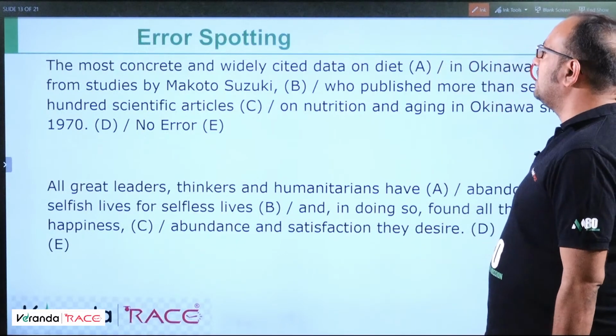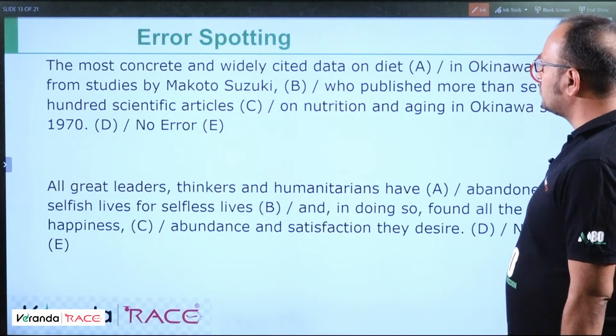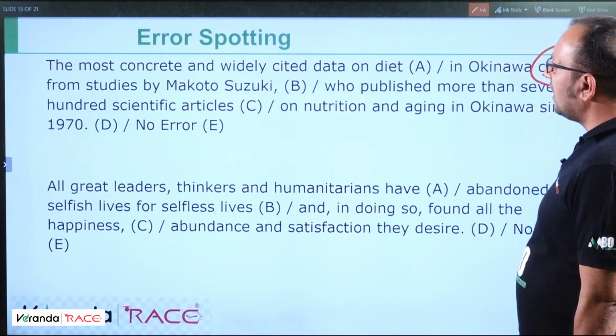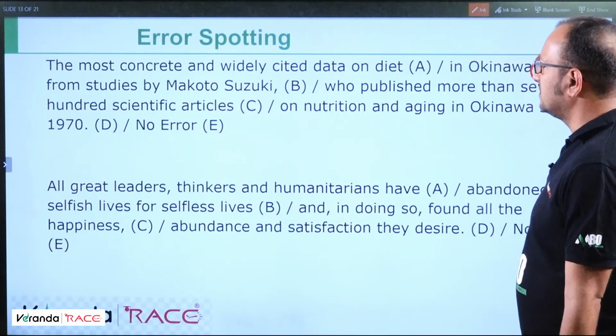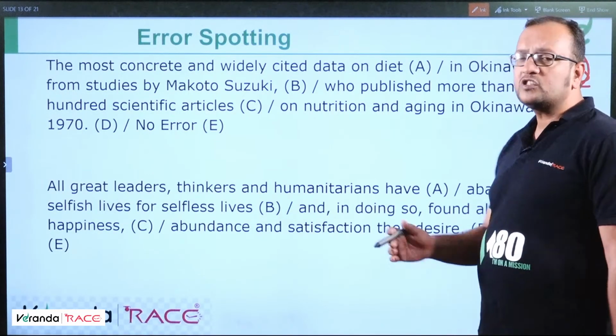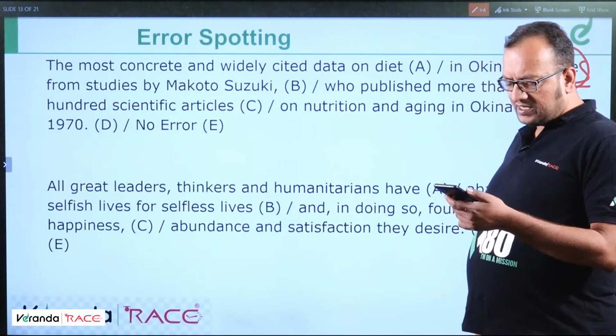The most concrete and widely cited data on diet in Okinawa come from studies by Mokato Suzuki, who published more than 700 scientific articles on nutrition and aging in Okinawa since 1970. Fine. The most means only singular entity. No error. Okay, fine.